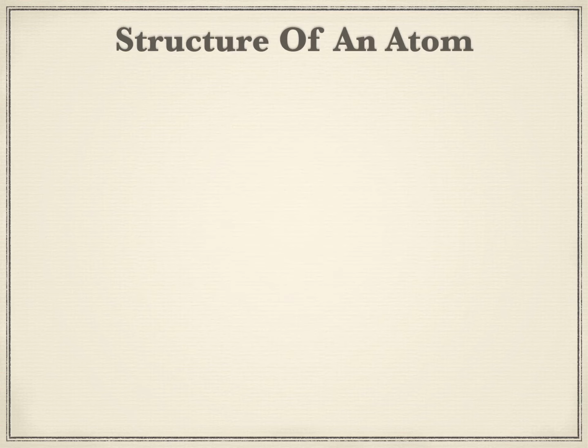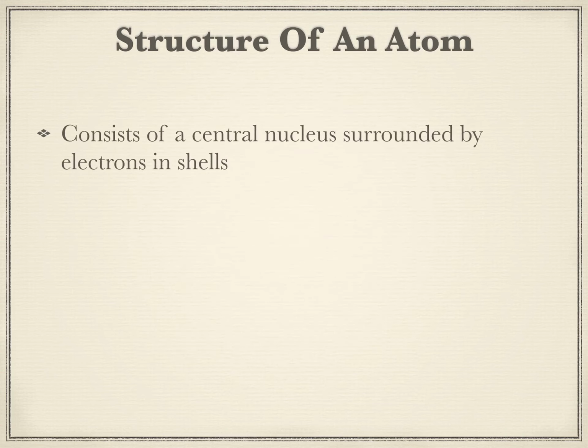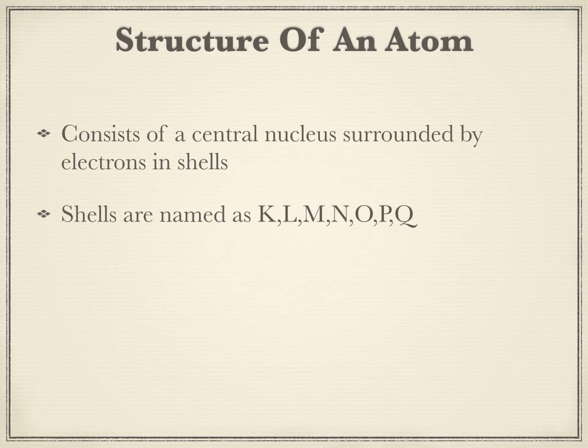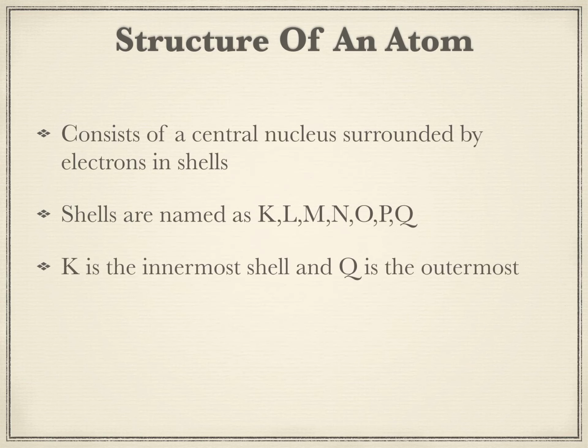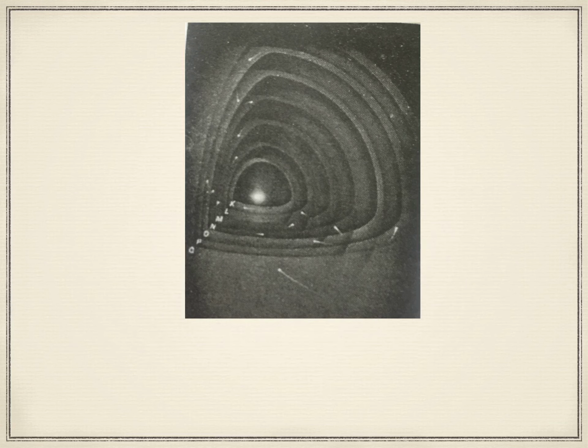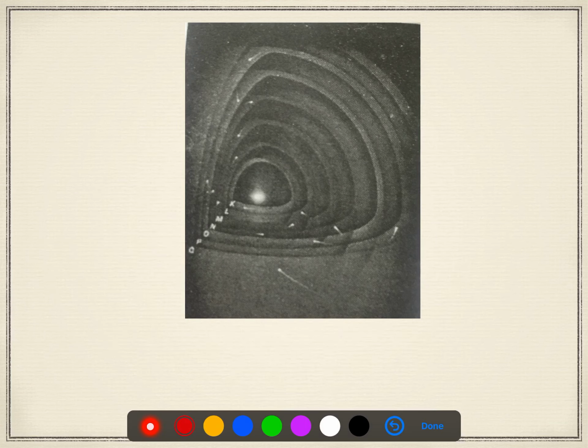Now let us see what is the structure of an atom. An atom consists of a central nucleus surrounded by electrons in the form of concentric shells. The shells are named as K, L, M, N, O, P, Q, with K the innermost shell and Q the outermost shell. As can be seen from this diagram here, K is the innermost shell and Q is the outermost shell, and you can see these are the concentric rings.